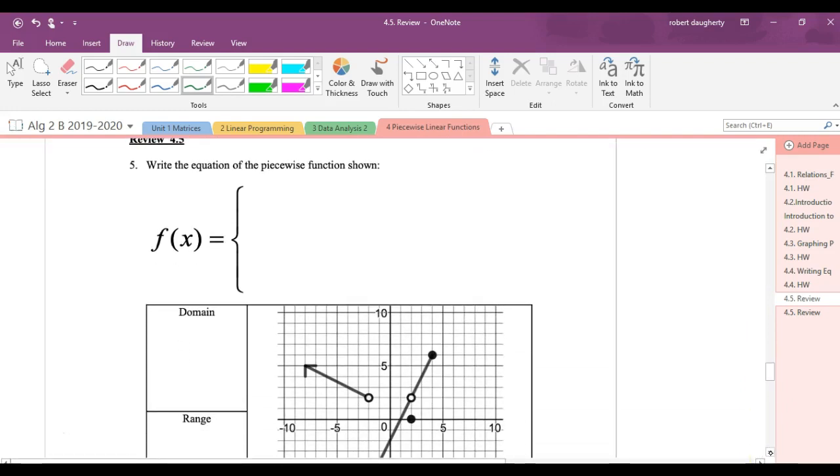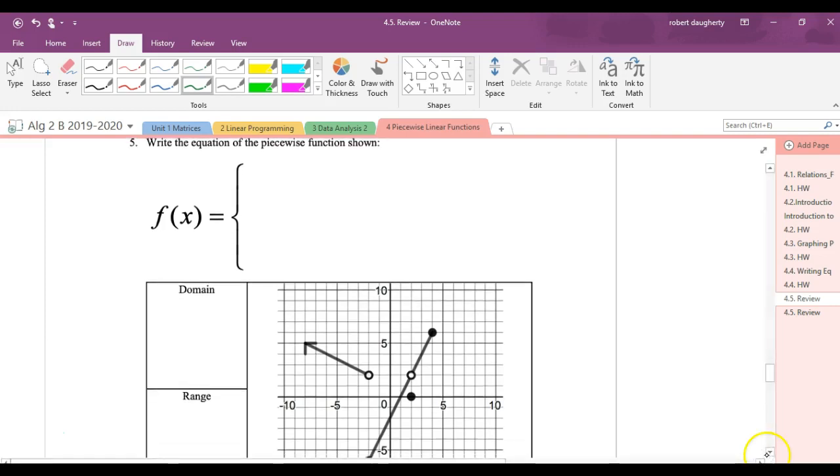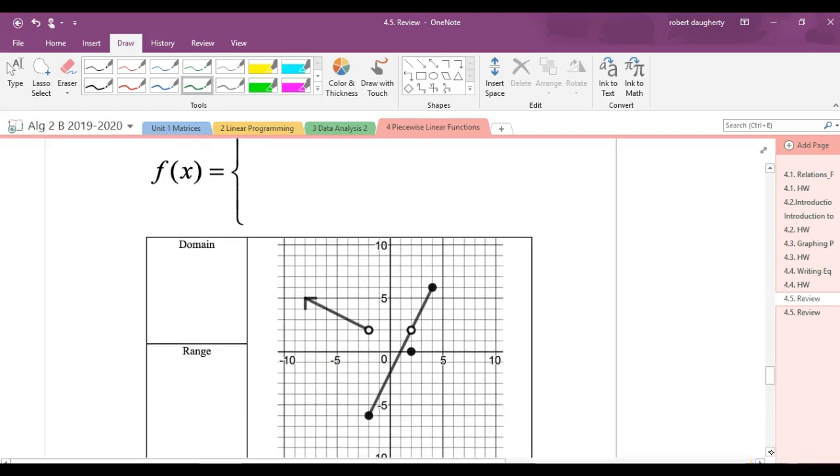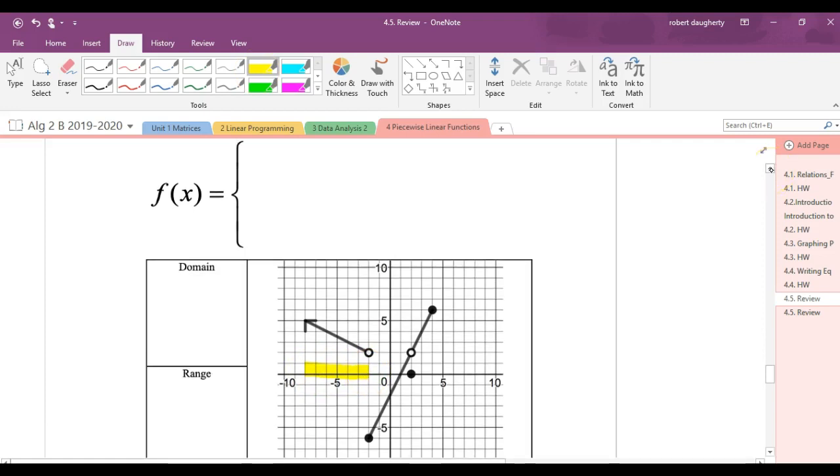Now, going backwards, I'm giving you the graph, and I want you to give me back the function, the equation of this piecewise function. So what I will look at is I look at this graph and I see 3 things. There are 2 lines and there's a dot. So I've got to have 3 things in this notation with the right intervals. Now what you can do, you can just look at this straight up and say this line right here, that is the interval from -infinity to -2. So I'm not going to miss that. I'm going to get that part right. So from -infinity to -2, and there's an open circle on that -2, so this is the first domain.